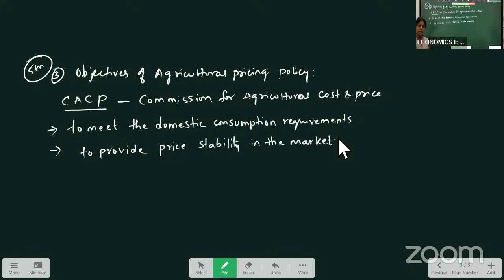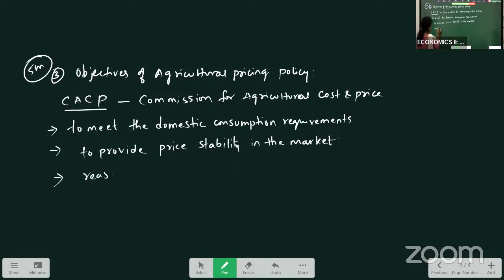Generally, we see certain agricultural commodities suddenly increase in price, and suddenly decrease, which will have an impact on the consumption levels of the people. Inflation may be caused. So to control that, and to have a stable price in the country for all the agricultural commodities, pricing policy was introduced by CACP for price stability and reasonable prices.